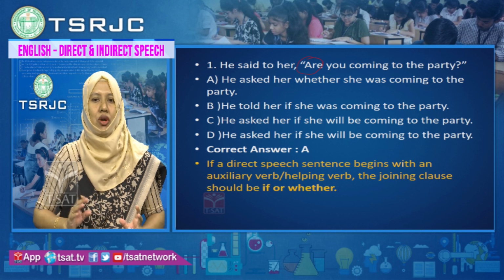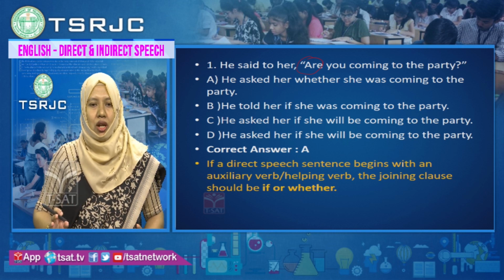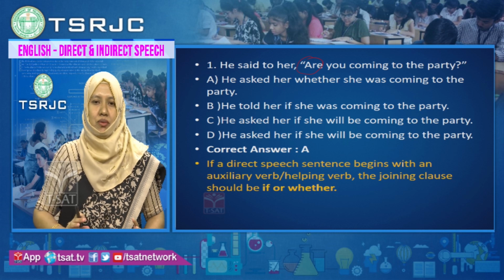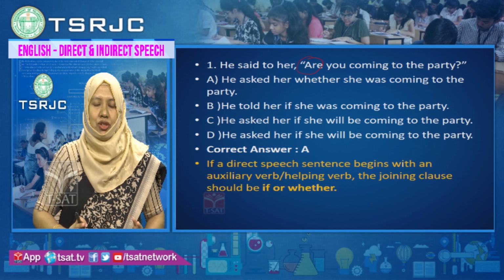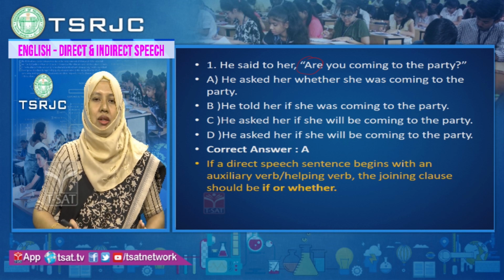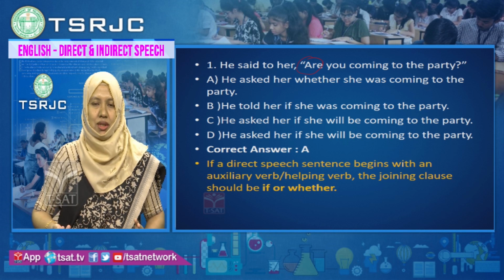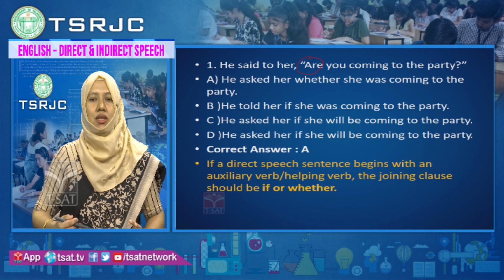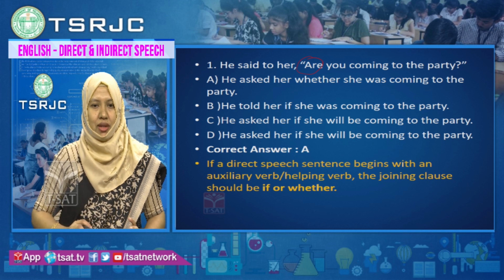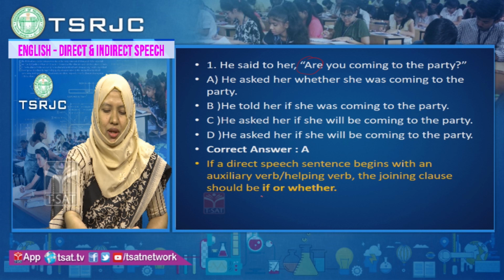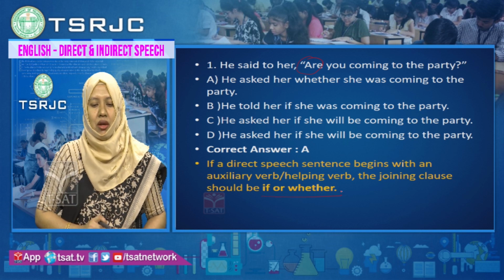The joining clause should be if or whether. Remember the rule: when there is a question in the direct speech starting with an auxiliary verb, the auxiliary verb will change to the conjunction if or whether. In such types of sentences you have to use if or whether as conjunction.